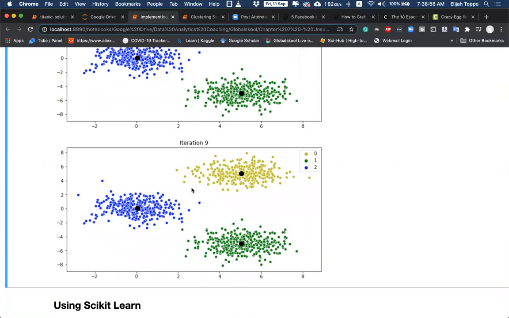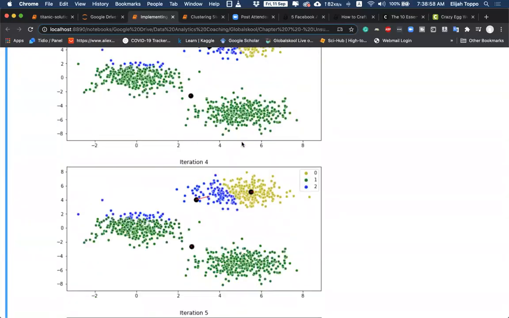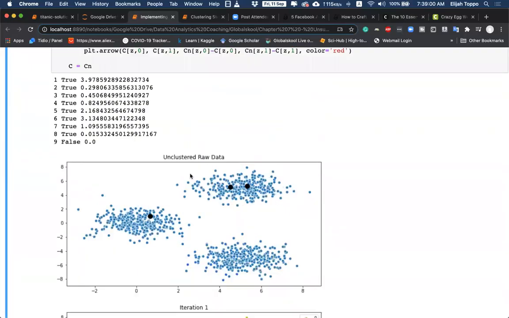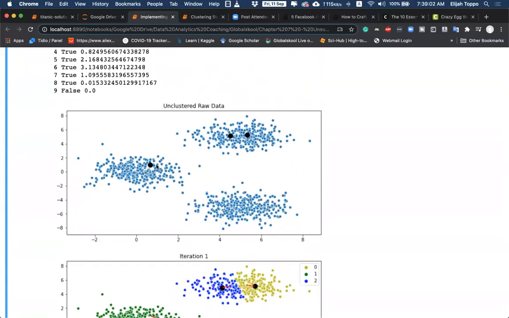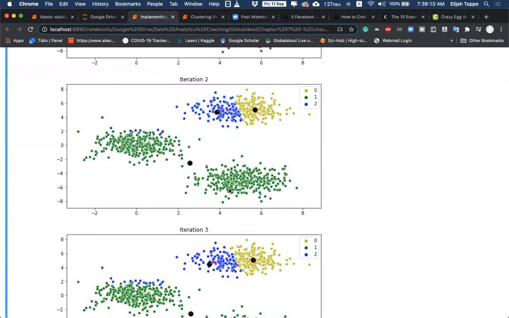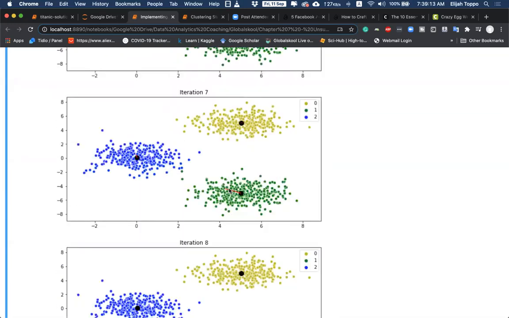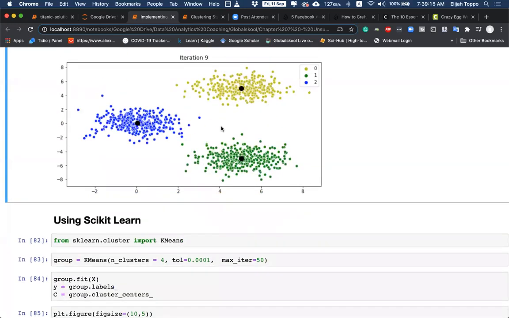So what has happened is, even though we started out with 3 random points, which were in the wrong clusters. One was here, two were in the wrong clusters. Just after 9 iterations for all these 1,000 points, we have divided the data rightly into 3 clusters. Very interesting algorithm, right?